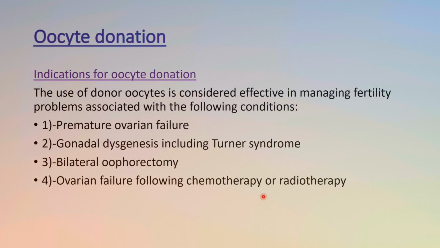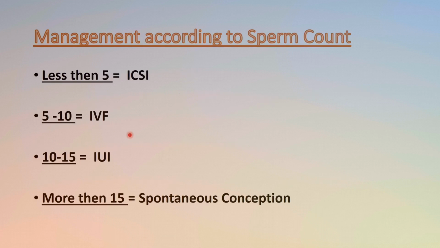Now, oocyte donation. Sometimes we go for complete oocyte donation, not sperm donation, but oocyte donation. So what are the indications? The use of donor oocytes is considered effective in managing fertility problems associated with the following conditions, like premature ovarian failure. Okay, the woman has failed ovaries, and gonadal dysgenesis including Turner syndrome, bilateral oophorectomy, and ovarian failure following chemotherapy or radiotherapy.